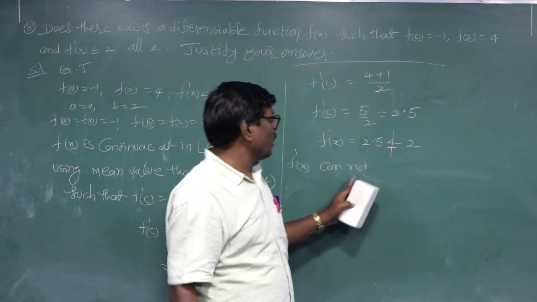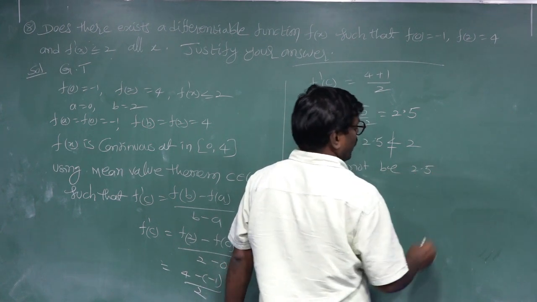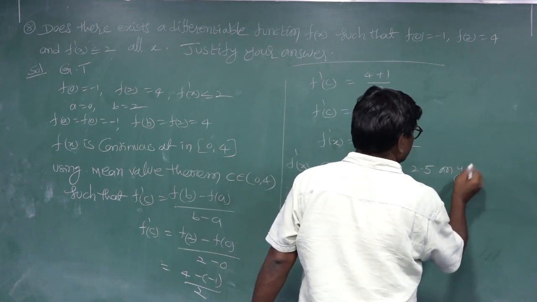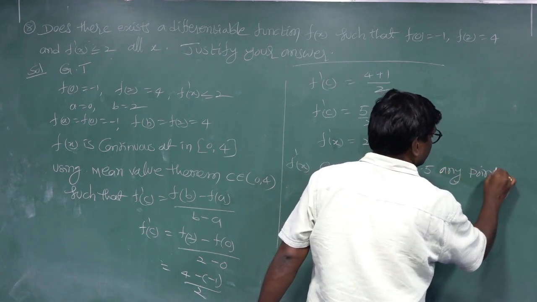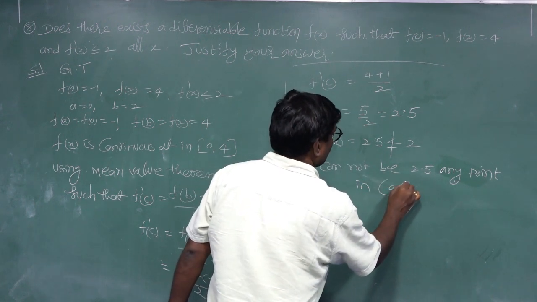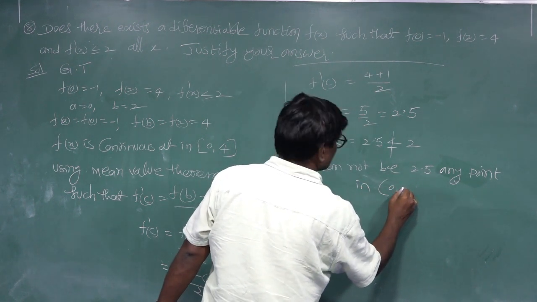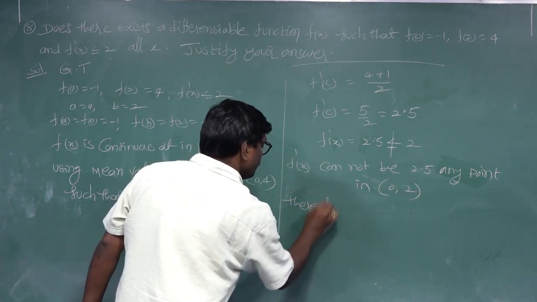f dash cannot be 2.5 at any point in the interval 0, 2.